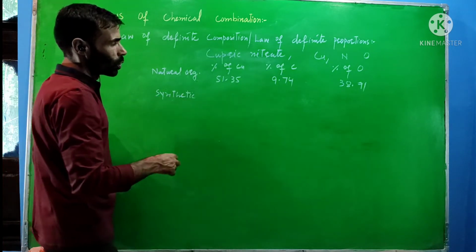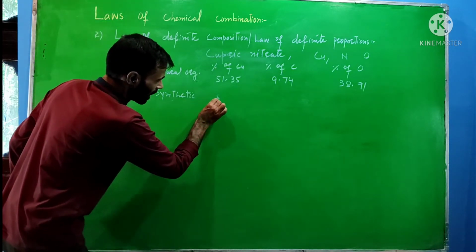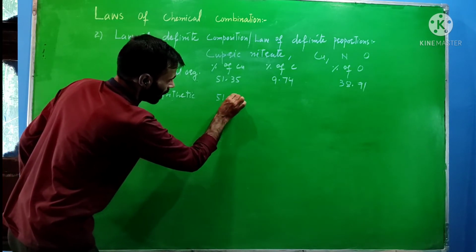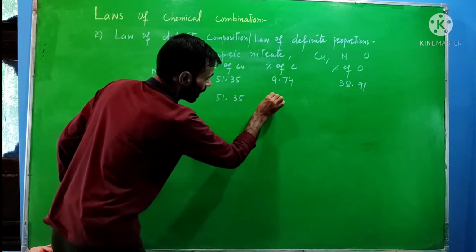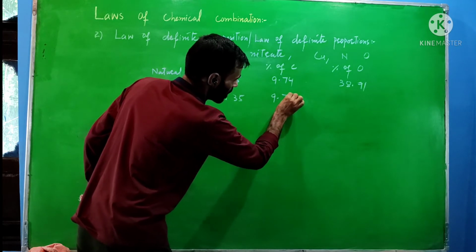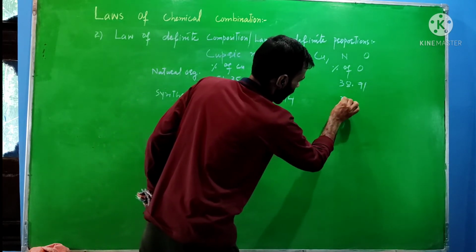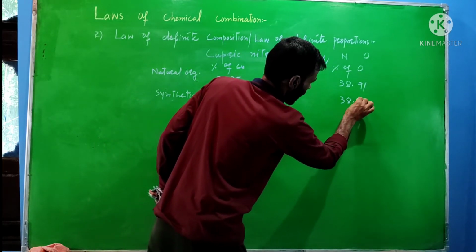When the same compound was observed in terms of the percentages of copper, nitrogen and oxygen in the synthetic sample of cupric nitrate, it was again 51.35, 9.74 and 38.91.